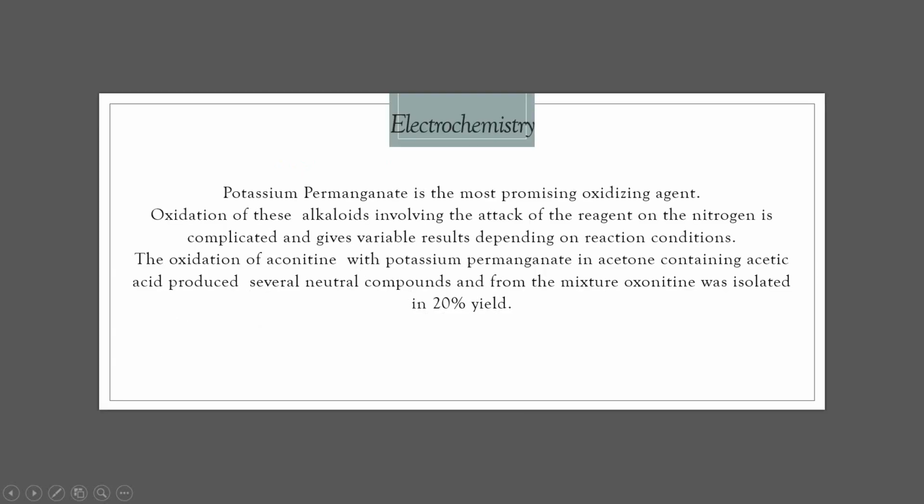And the electrochemistry, the redox. Potassium permanganate is the most promising oxidizing agent. The oxidation of these alkaloids involving this type of reagent and the nitrogen is complicated and gives variable results depending on reaction conditions. The oxidation of aconitine with potassium permanganate in acetone containing acetic acid produced several neutral compounds in the mixture. Aconitine was isolated in 20% yield.